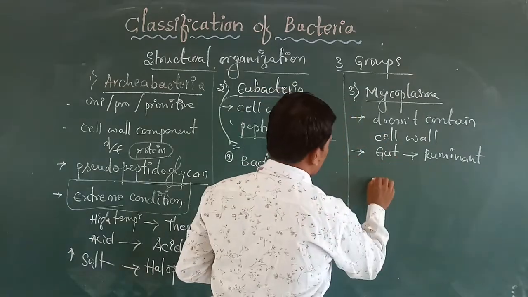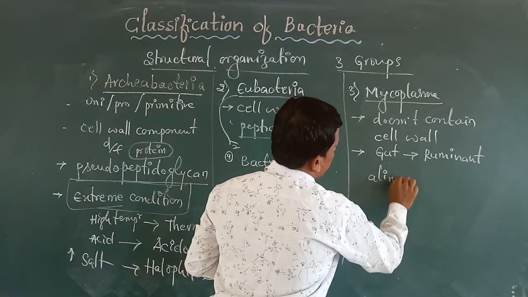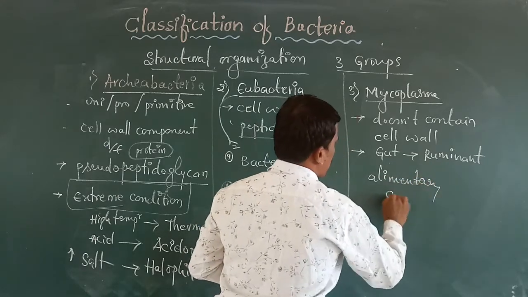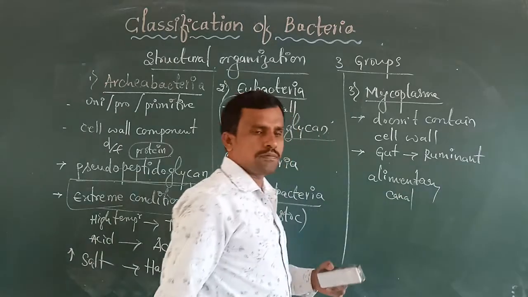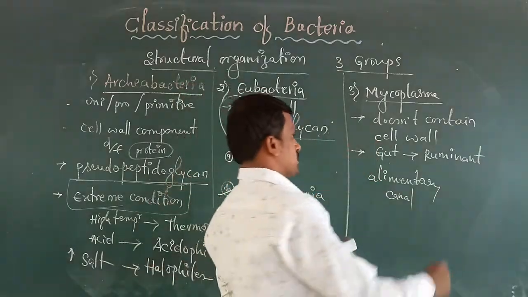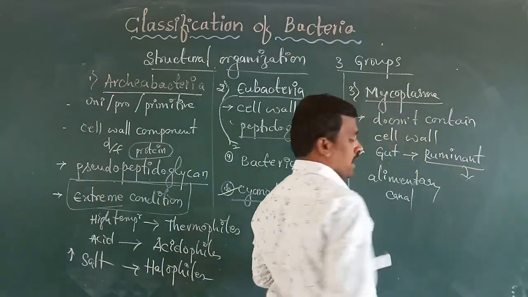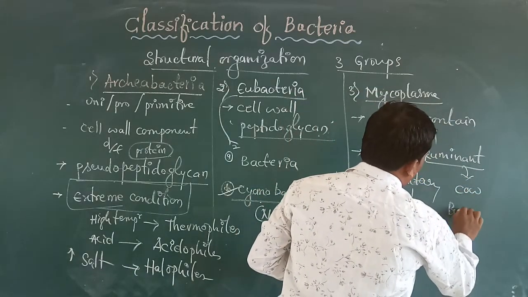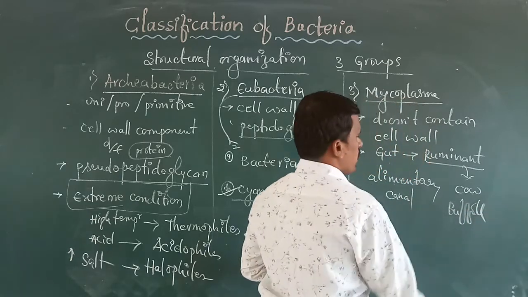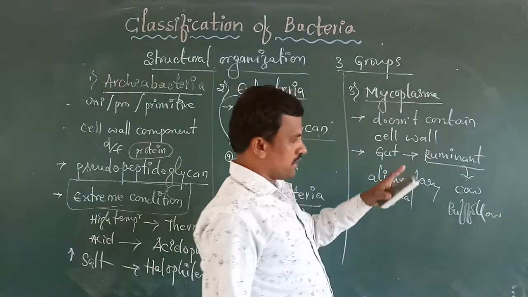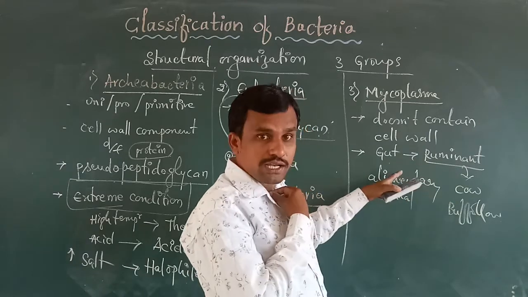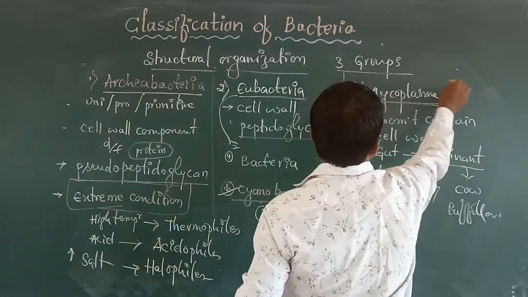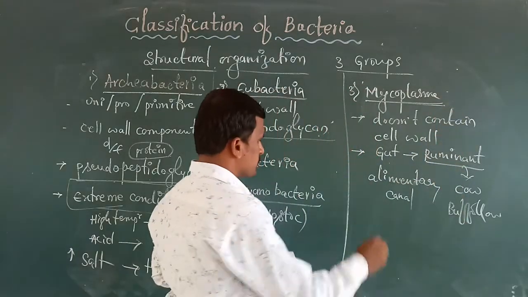Gut means alimentary canal or digestive system of the animals, like ruminant animals, some domestic animals like cow, buffalo, etc. So in these organisms, in the gut or digestive system, these mycoplasma organisms are present.